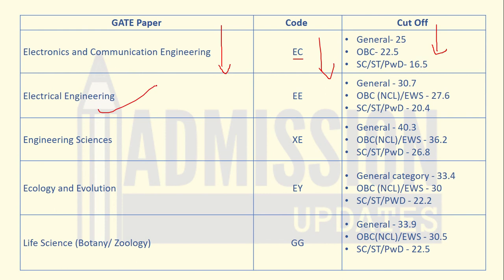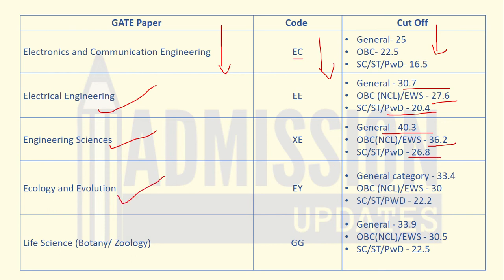And then next is electrical engineering. The code is EE. Then qualifying cutoff for general is 30.7. For OBC, NCL and EWS, the cutoff is 27.6, and the qualifying cutoff for SC/ST/PWD category is 20.4. Next is engineering sciences. The qualifying cutoff for general category is 40.3. For OBC, NCL, EWS, it is 36.2, and for SC/ST/PWD, it is 26.8.